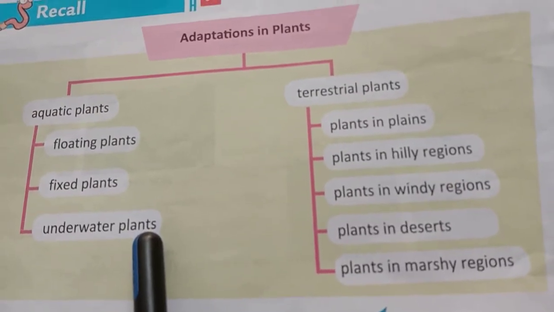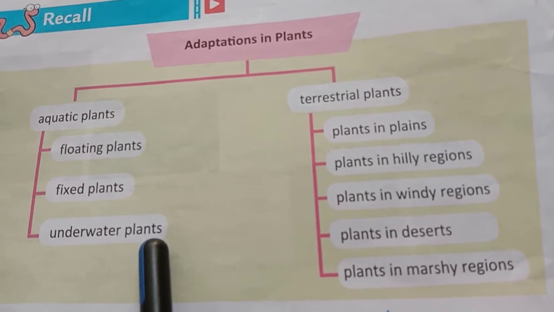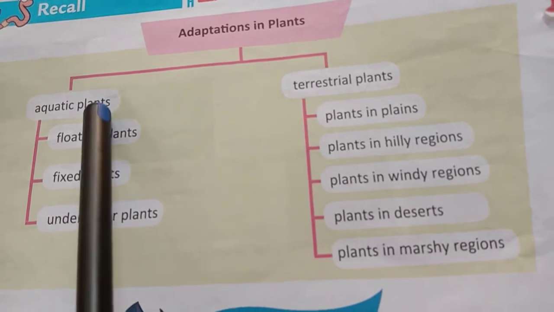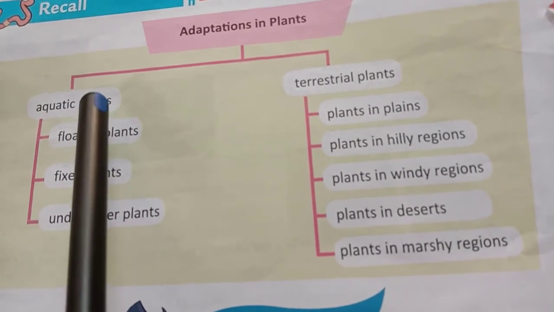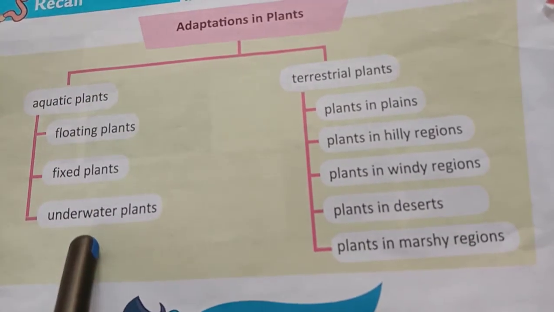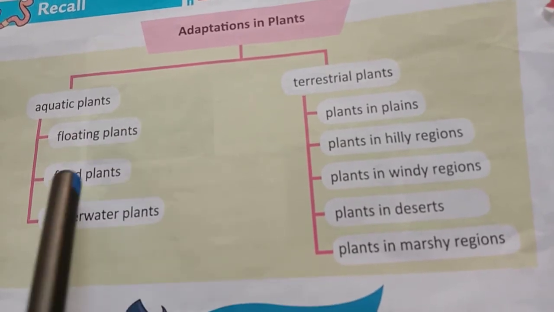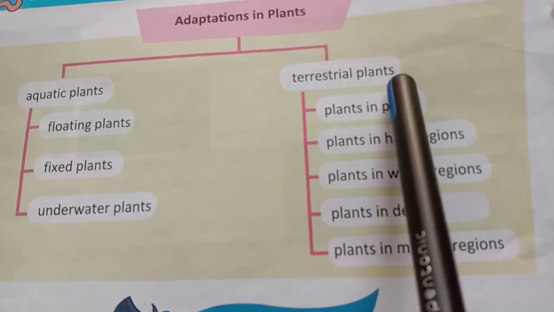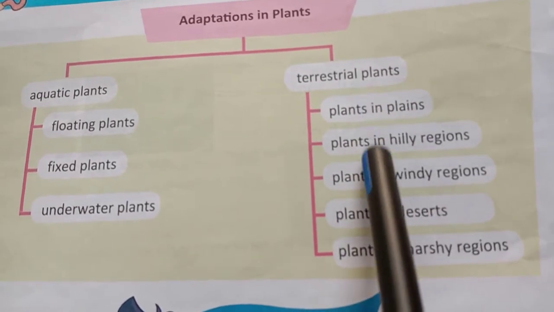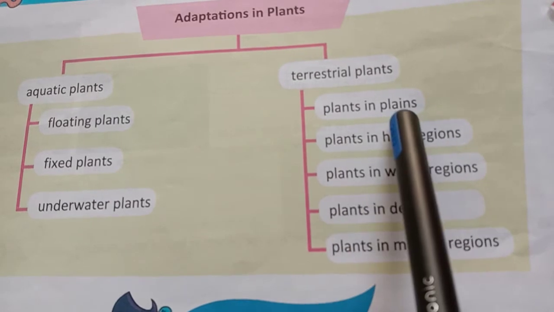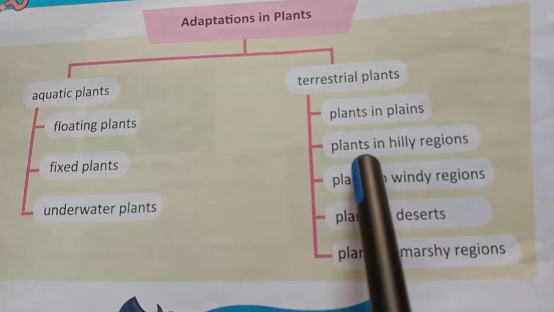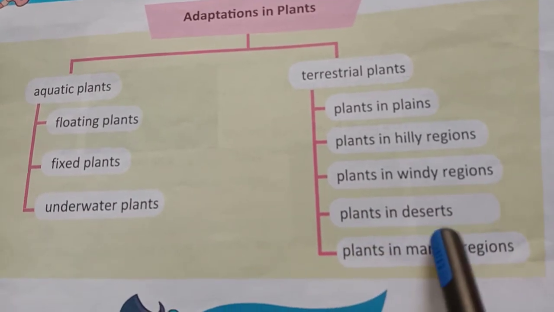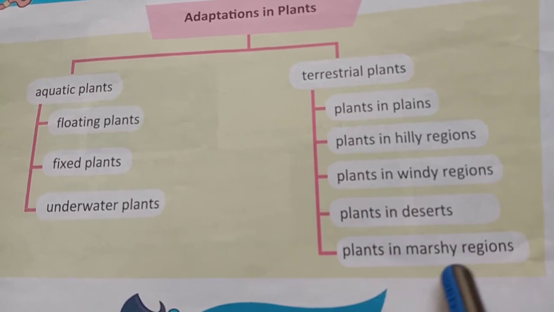So students, as we have completed this chapter number 2, let's recall it. Adaptation in plants. We have learned about the aquatic plants. Aquatic plants have three classifications, that is floating plants, fixed plants and underwater plants. We have learned this. Now next are terrestrial plants. Terrestrial plants are classified into 5 parts, that are plants in plains, plants in hilly regions, plants in windy regions, plants in desert and plants in marshy regions.